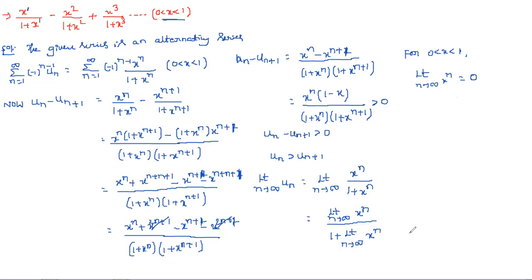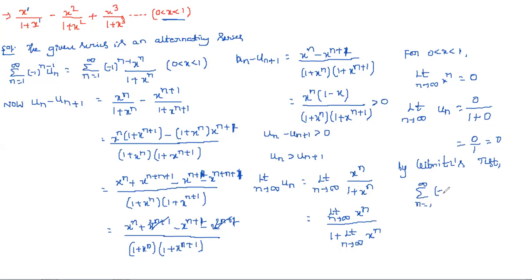So obviously limit n tends to infinity un is equal to, the numerator is 0 by 1 plus 0. So this is 0 by 1, so obviously 0. And simply we can write, by Leibniz's test, the given alternating series summation n equal to 1 to infinity (minus 1) whole power n minus 1 un is convergent.